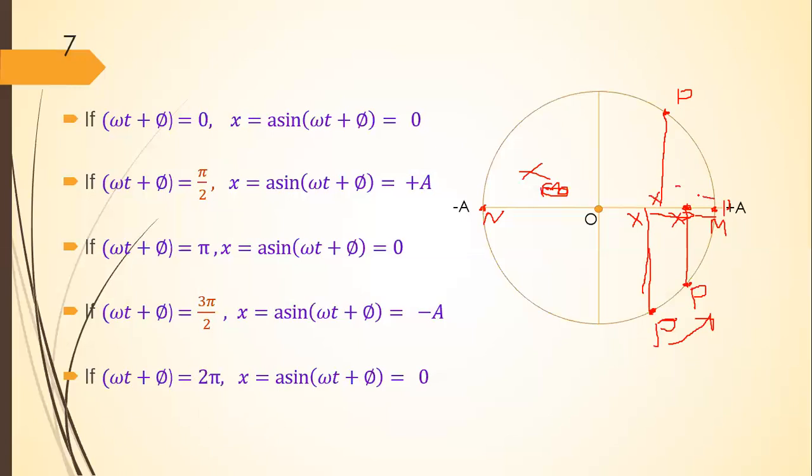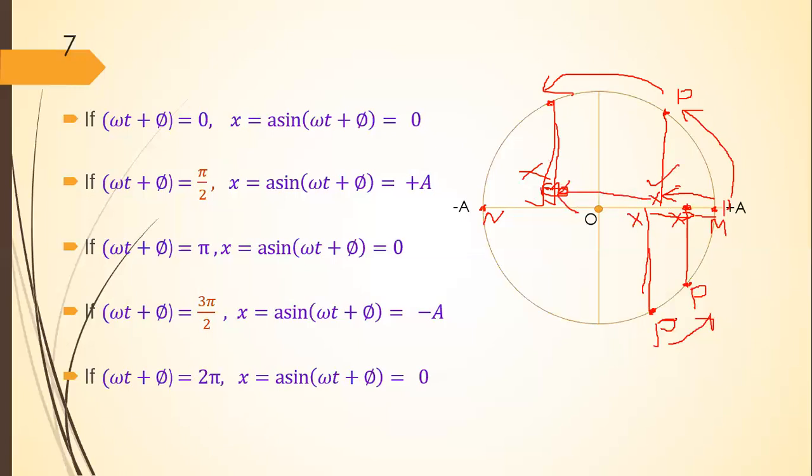When particle P moves from this point to this point, particle X will move from this point to this point, like this.